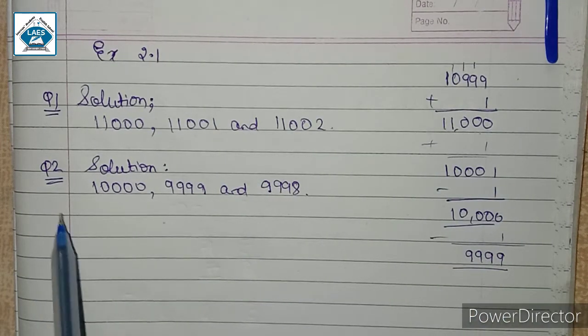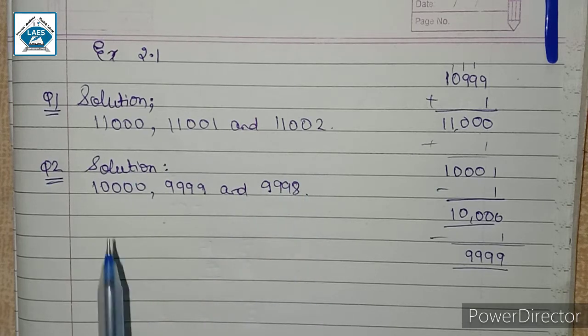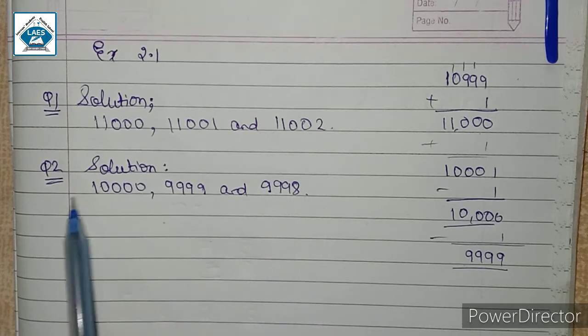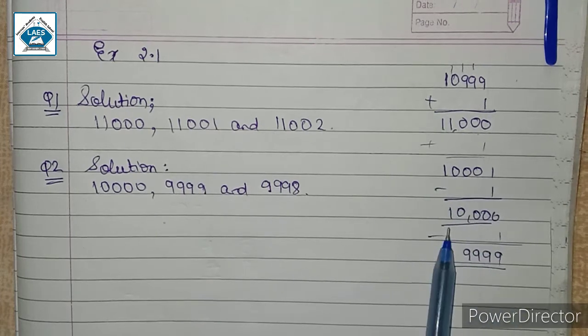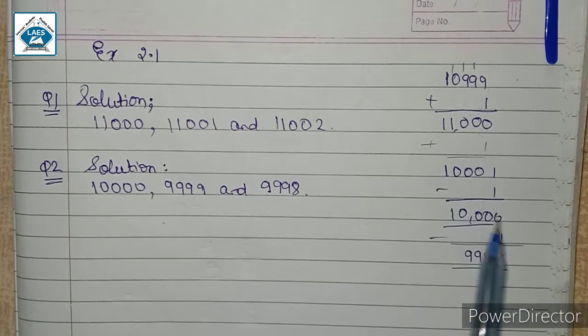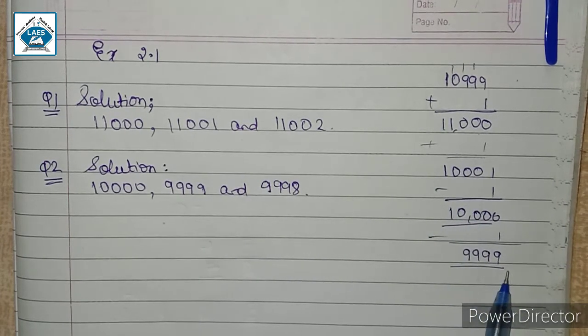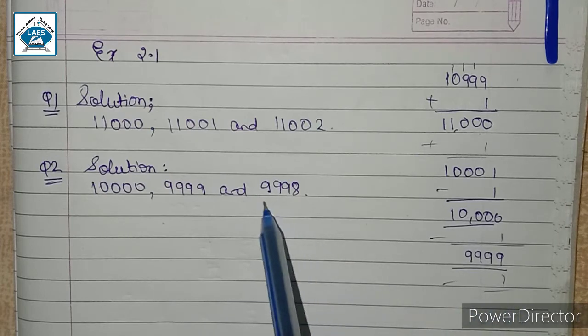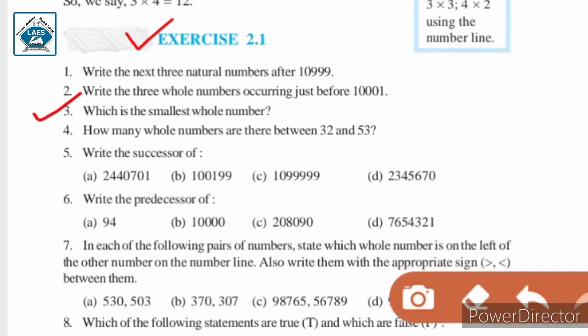So here I have done nothing but simply subtracted 1 from each number. Subtracting 1 from 10,001 I get 10,000. Subtracting 1 from 10,000 I get 9,999. Similarly subtracting 1 from here I get 9,998. Question number 3. Which is the smallest whole number?